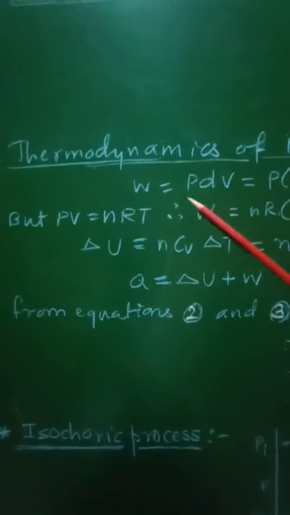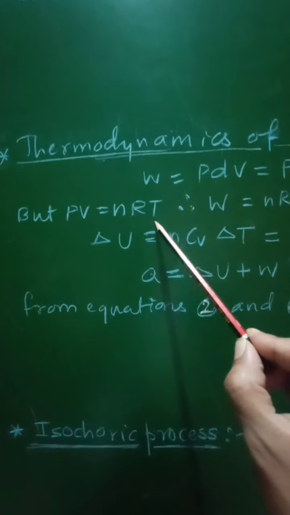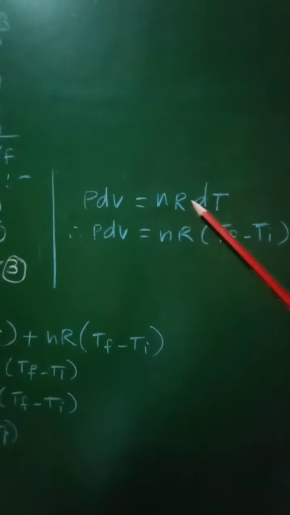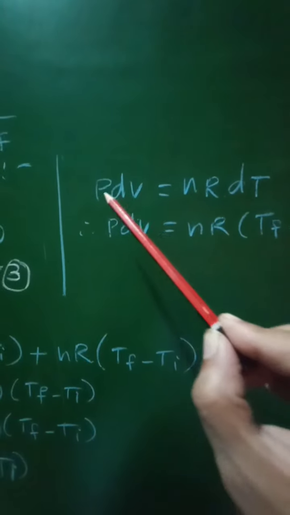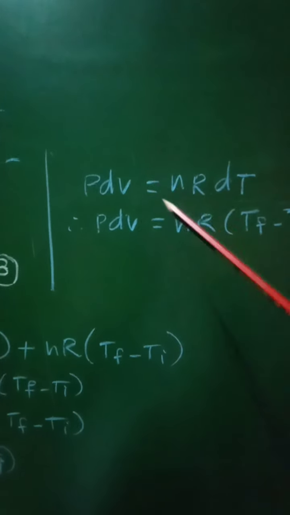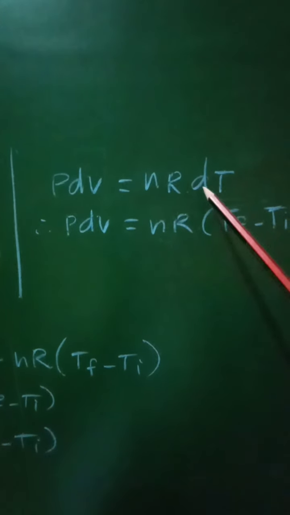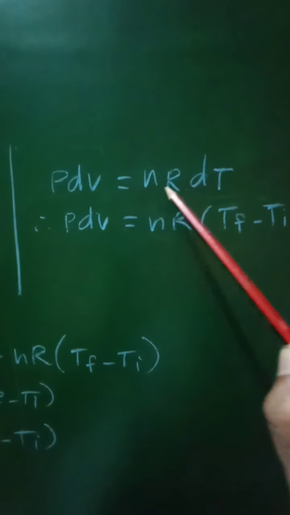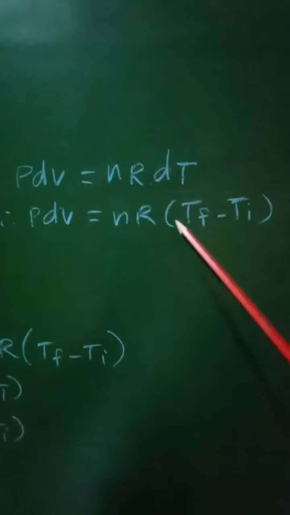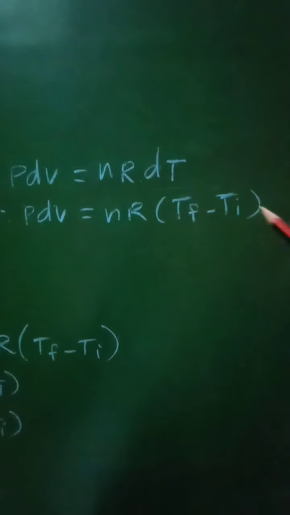Now from the ideal gas equation, we have PV is equal to nRT. Now if we differentiate that equation PV equal to nRT, as pressure P and nR are constant, therefore the differentiation of that equation will be P dV equal to nR dT, and therefore P dV will be equal to nR into dT, which represents the change in temperature, that is final temperature Tf minus initial temperature Ti.